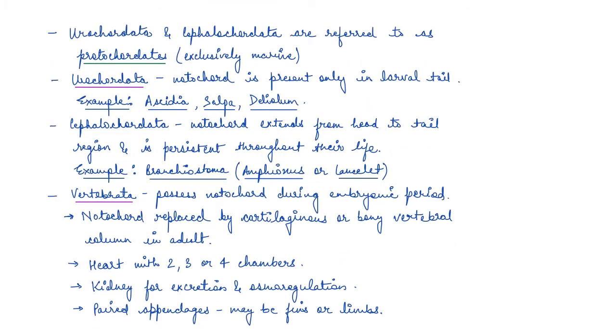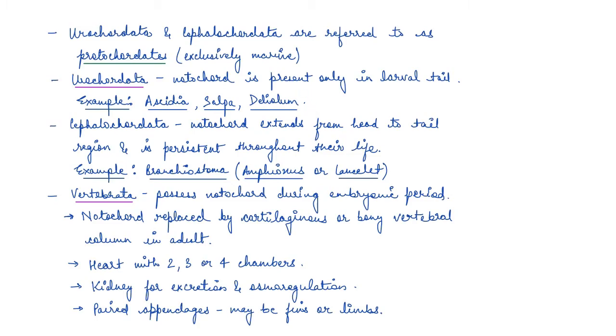Okay, so the first two subphyla, Urochordata and Cephalochordata. In Urochordata, notochord is present. Yes, that is why they are chordates. But it is present only in the larval tail. Some examples are Ascidia, Salpa, okay, and Doliolum.